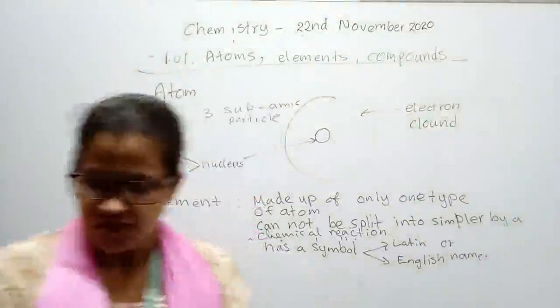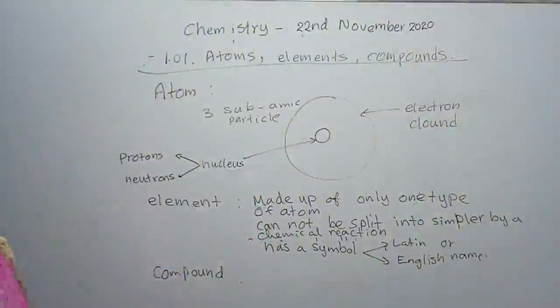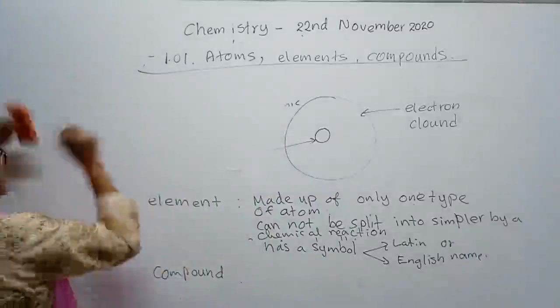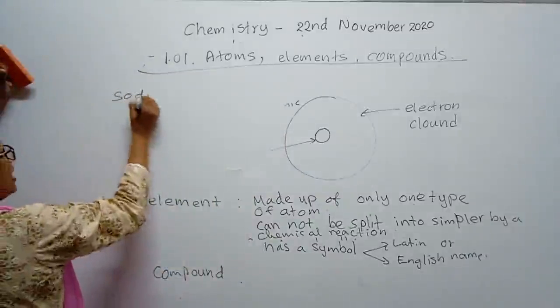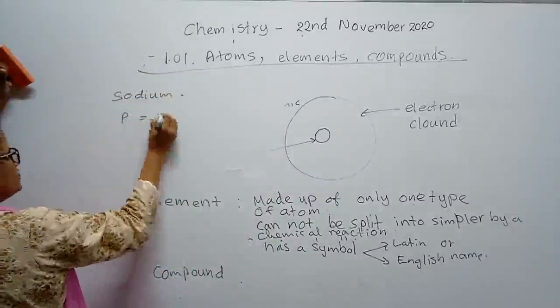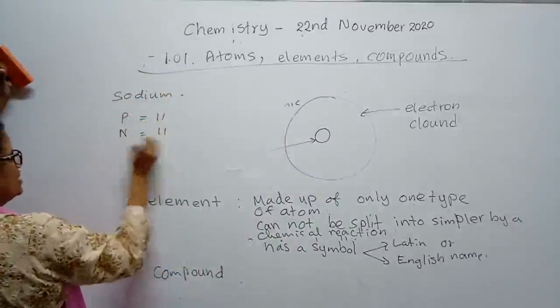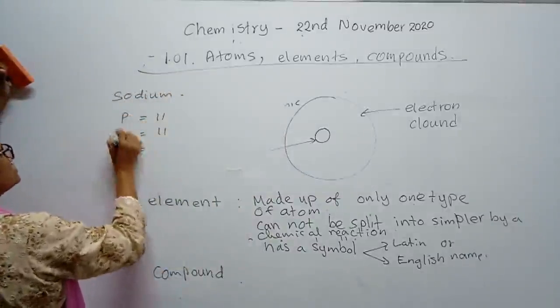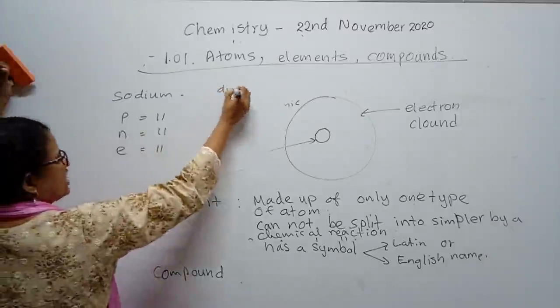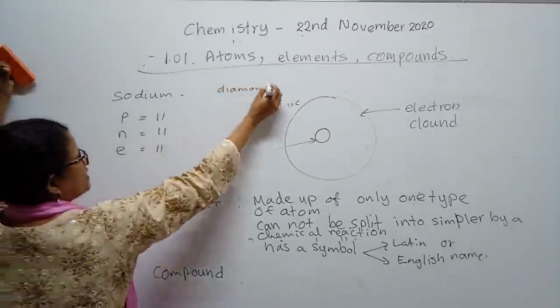Right? For example, if we take a sodium atom, it has 11 protons, 11 electrons and 11 neutrons. And diamond is made up of carbon atoms.